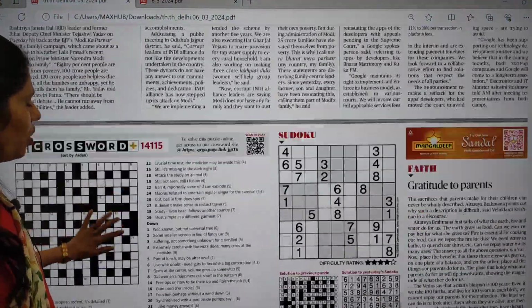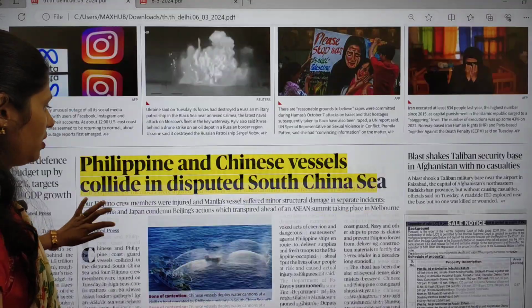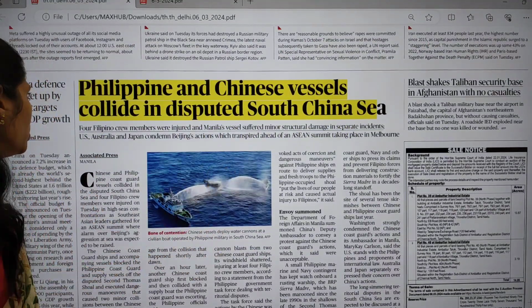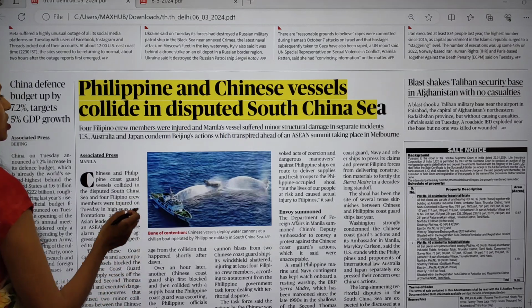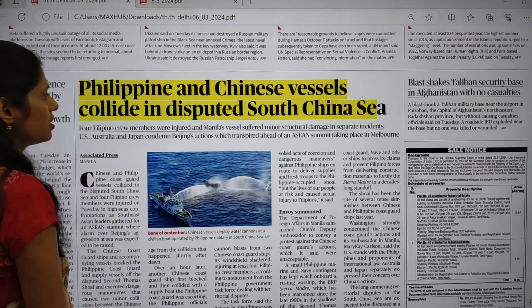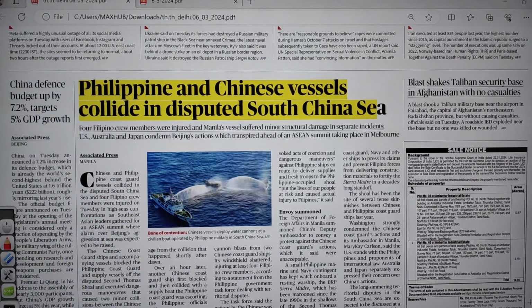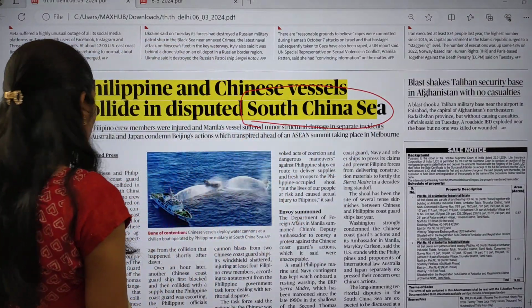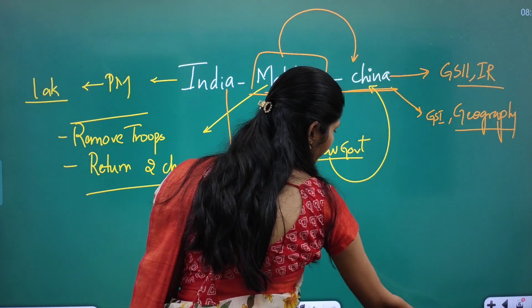Okay, and if you move on to the world page, yes, there is one important article, and you can see this image here. Philippines and Chinese vessels collide in the South China Sea. So here the issue is about the South China Sea. Let us see this topic.